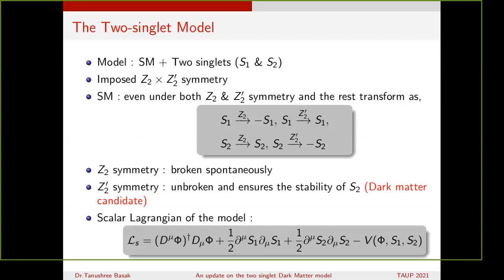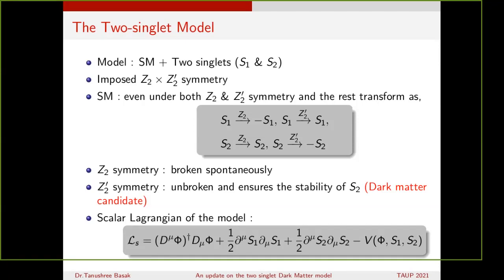Of course, we can argue that we can extend the standard model with only one singlet, and that can also be a potential dark matter candidate. But that singlet dark matter model has some difficulties, and here we would like to overcome them with the two singlet extension. Therefore, we are extending the standard model with two singlets S1 and S2. We are imposing Z2 cross Z2 prime symmetry.